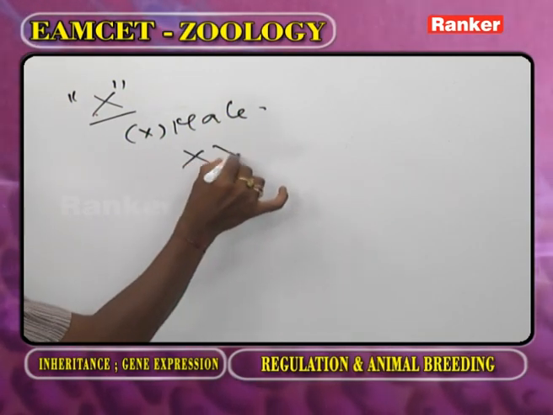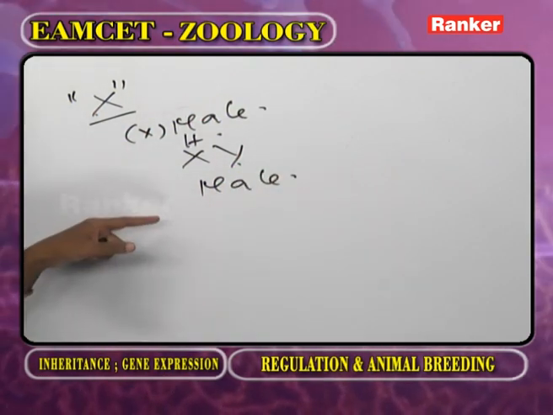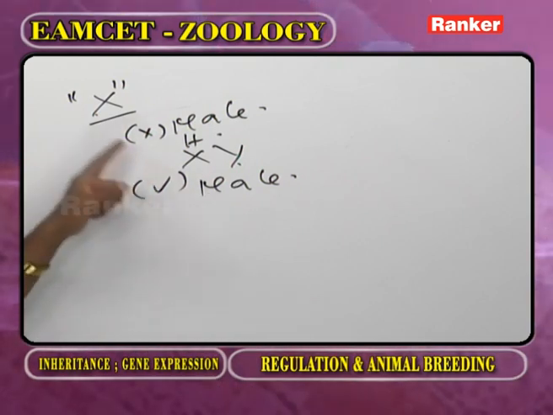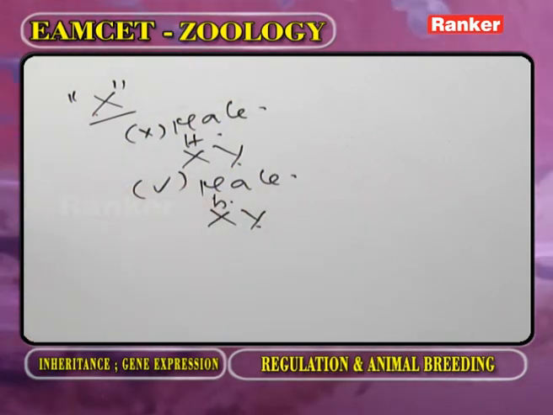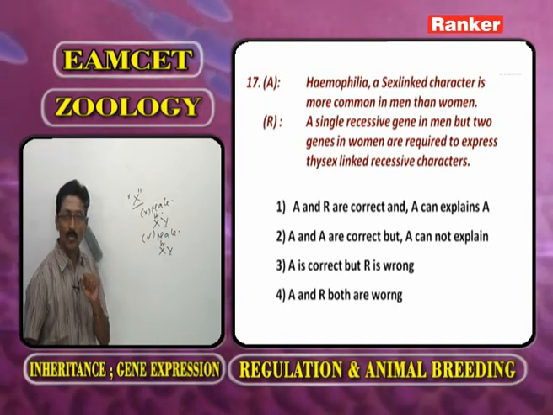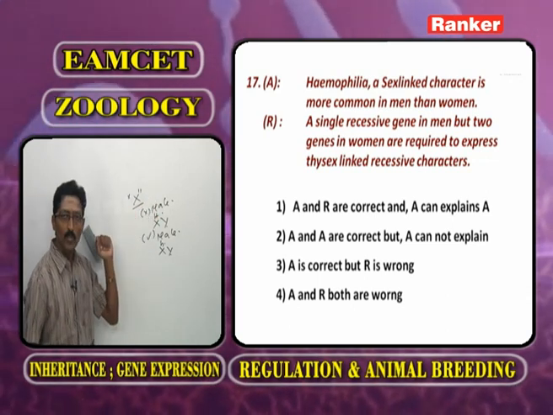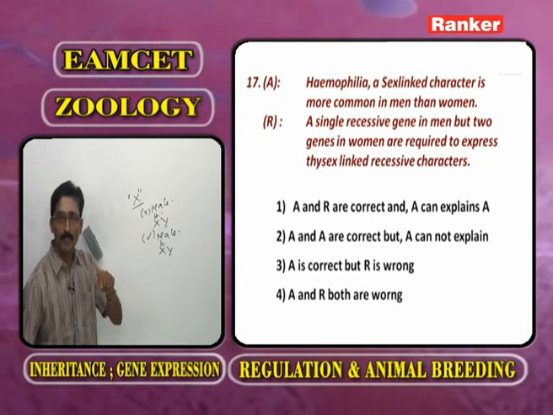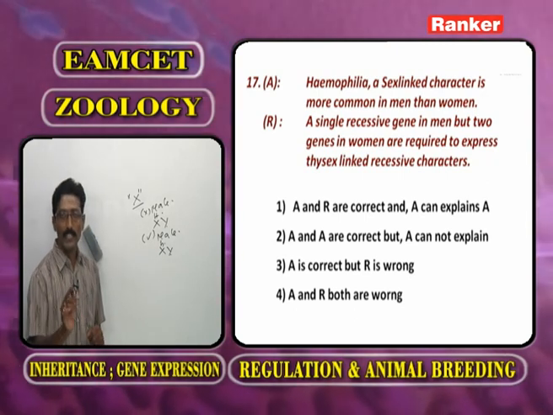So, what is the genotype? X Y with capital H. Now, a male has hemophilia. In brackets, the shaded mark indicates the male suffering from hemophilia. What is the genotype? On the X chromosome, small h. Now, as we observe the male animal, how many X chromosomes? One X chromosome. The gene for hemophilia is recessive, present on the X chromosome. So, sex linked recessive genes are more expressed in male, because in the male how many X chromosomes are present? Only one. So, the assertion is correct.